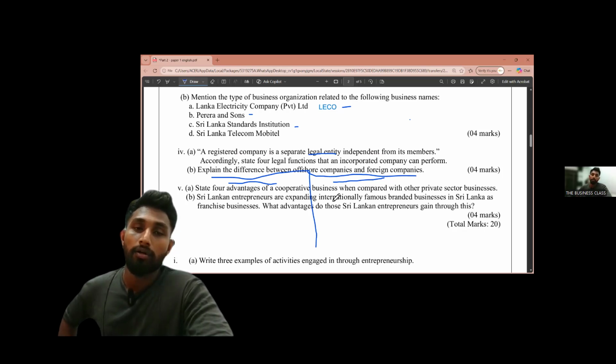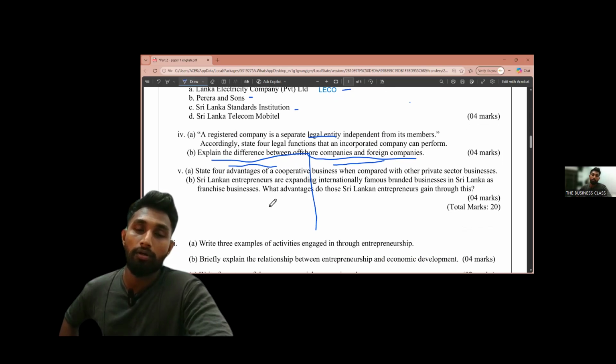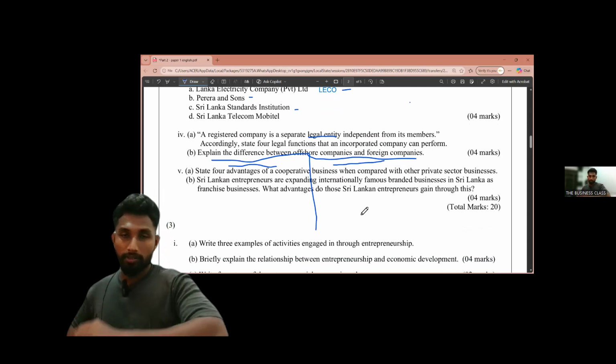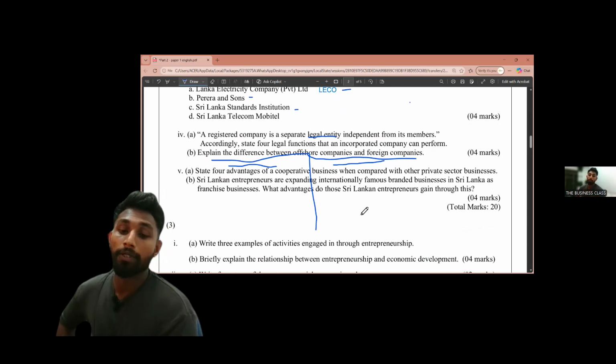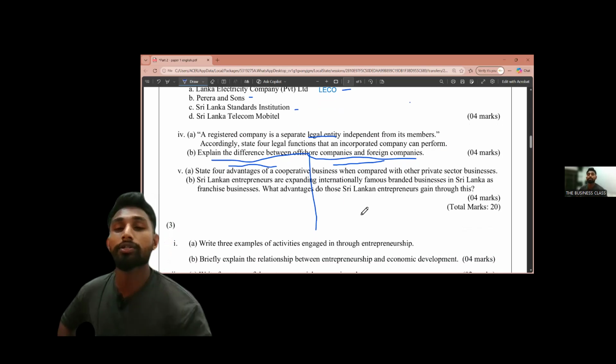And for the foreign companies, it is a corporate body incorporated outside Sri Lanka.